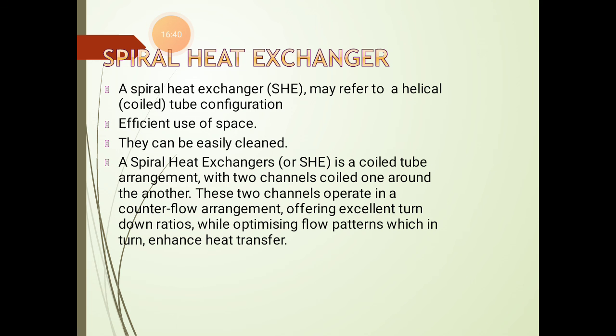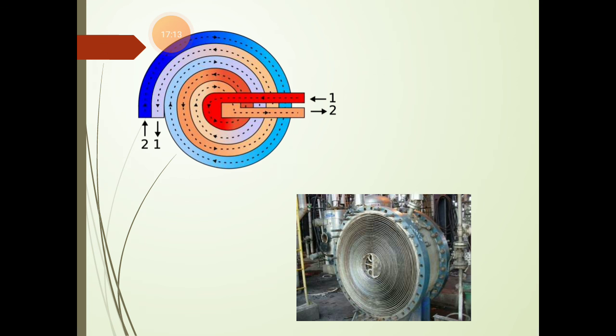Spiral heat exchanger. A spiral heat exchanger, abbreviated as SHE, is in the form of helical coils. These are efficient to use in space and this can be cleaned directly. A spiral heat exchanger is a coil tube with two channels coiled one over another. These two channels operate in counterflow arrangement, offering excellent turn down ratio while optimizing the flow pattern, which in turn influences.